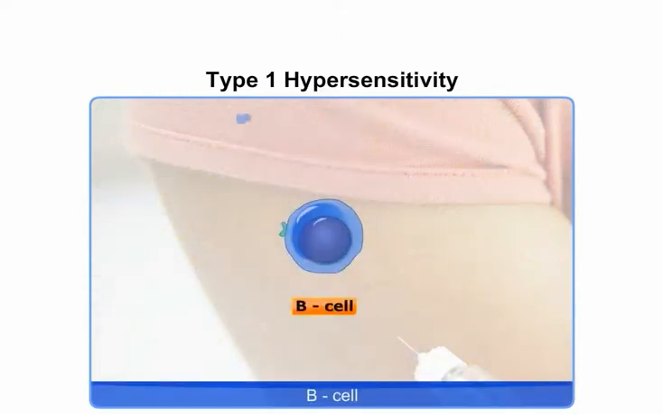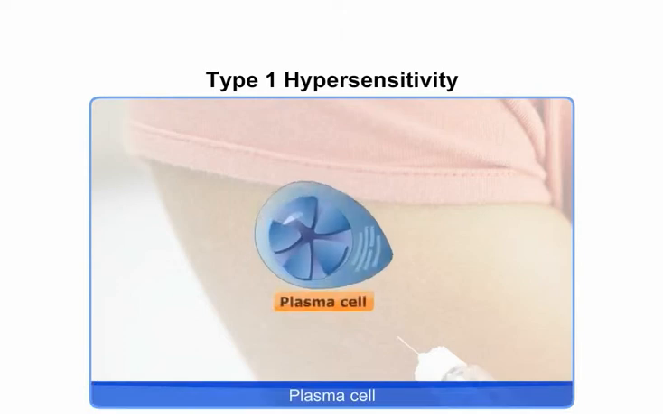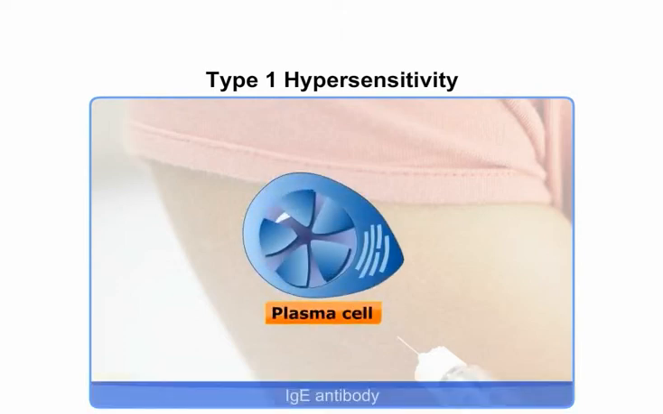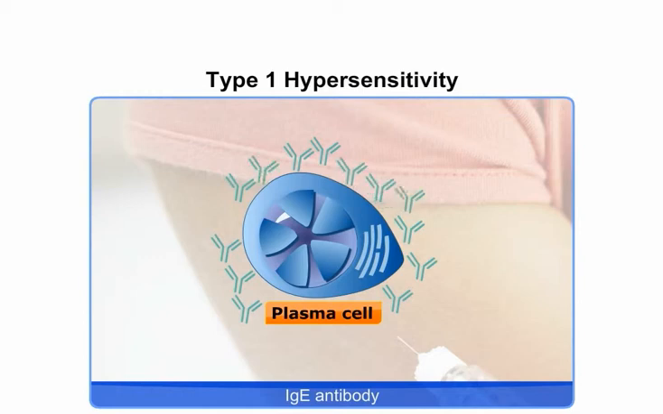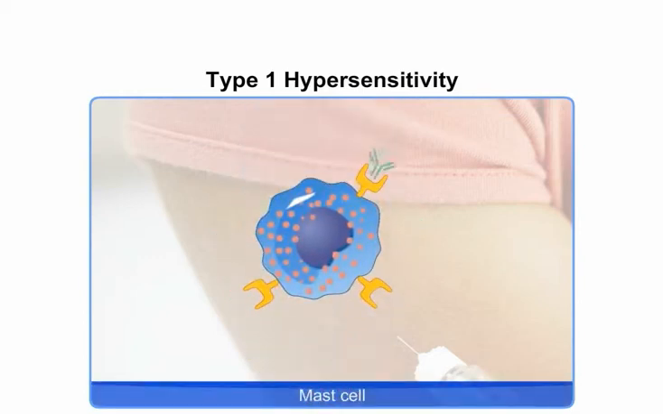IL-4 acts on B cells and switches them into IgE producing plasma cells. It also promotes formation of more Th2 cells. The IgE antibody molecules bind to mast cells. IL-5 activates eosinophils and IL-13 further promotes IgE production.